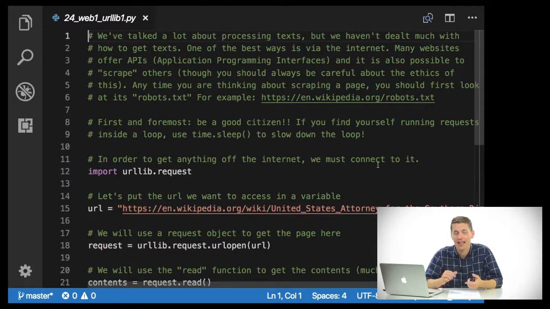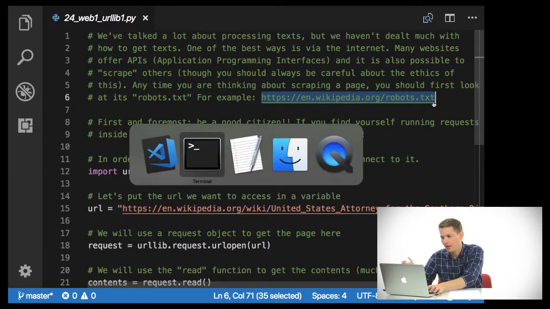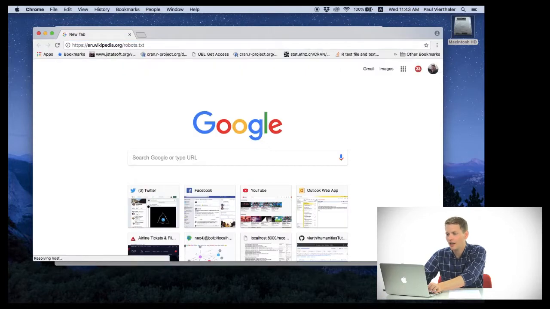Sometimes they might have sensitive data on their website, or in other cases, bandwidth might be so expensive that they don't want users coming in and making a lot of requests to their website. So anytime you're thinking about scraping a page, you should first look at its robots.txt file. For example, you can go to https://en.wikipedia.org/robots.txt. So I'm going to copy this, and we'll go ahead and take a look at it really quickly, just so you get a sense of what this looks like.